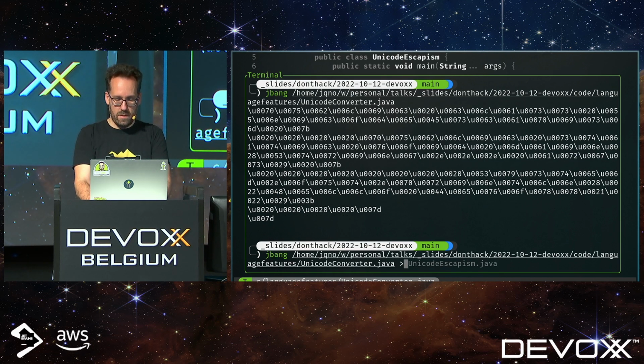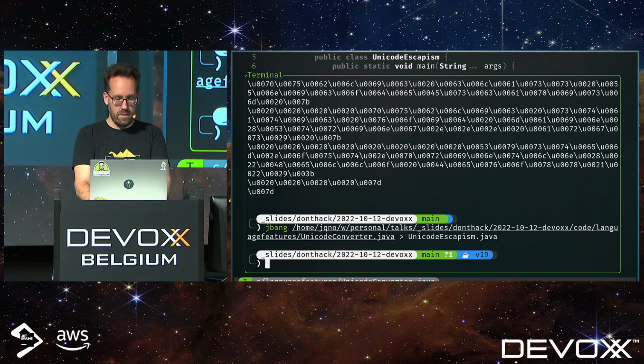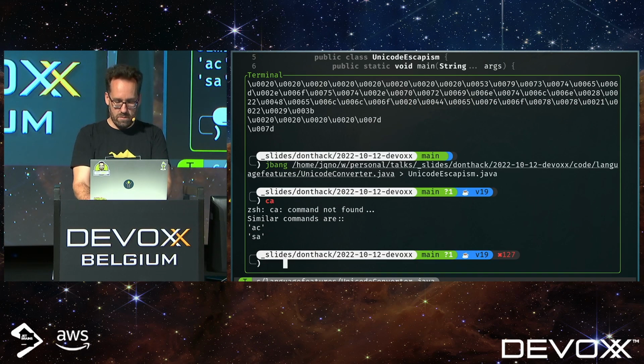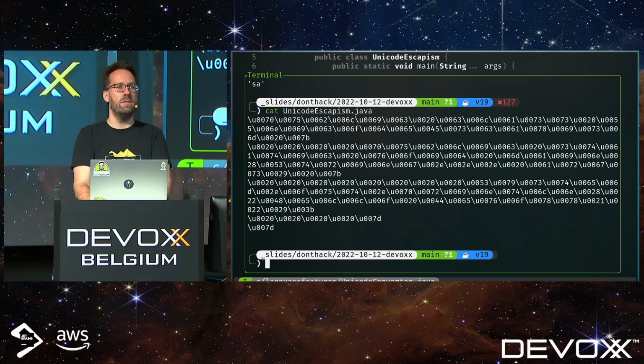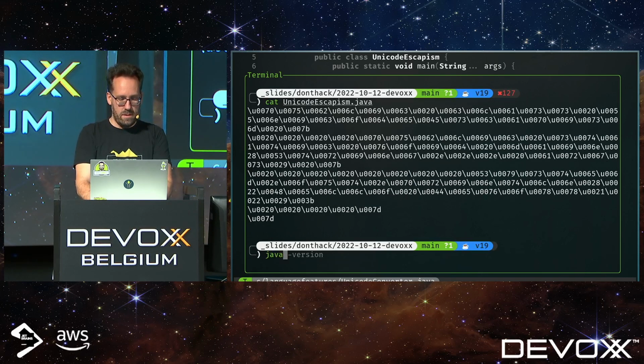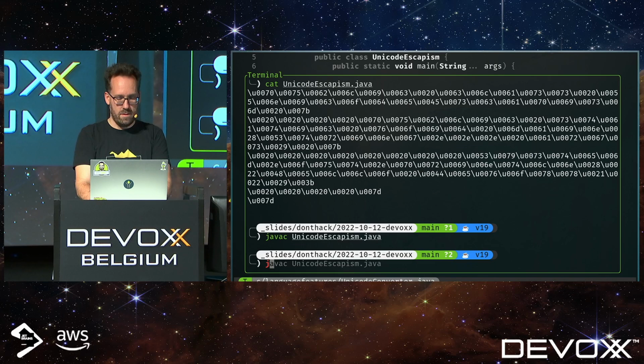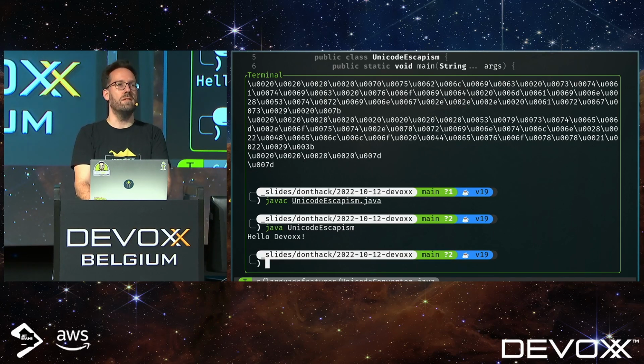So if I output that to a file, let's see that it actually outputs what I expected. Right? So all of the Unicode escape sequences are in here. Let's compile. And let's run. Hello devox.